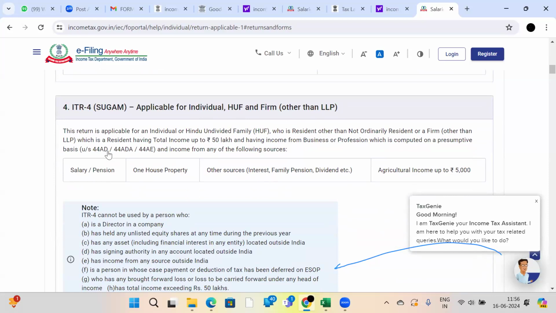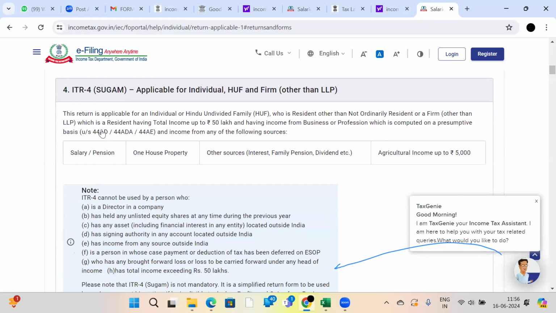See, these sections are applicable. 44AD. What is 44AD? If you are running a business and your turnover is not more than 2 crores, on the turnover you should declare a minimum of 8% as income. 44ADA is for professionals like chartered accountants, IT developers, lawyers, doctors and architects. They can select this if their gross receipts are up to the limit.